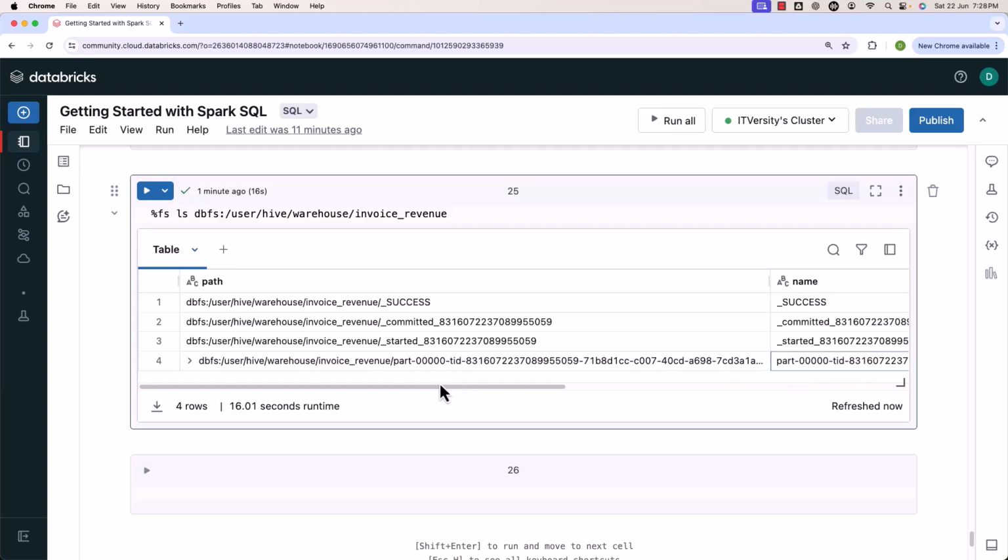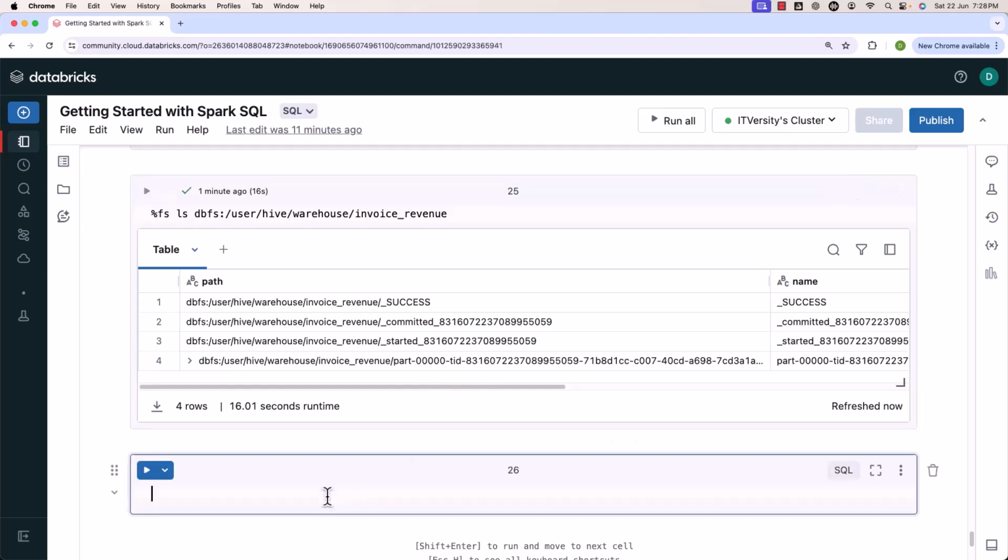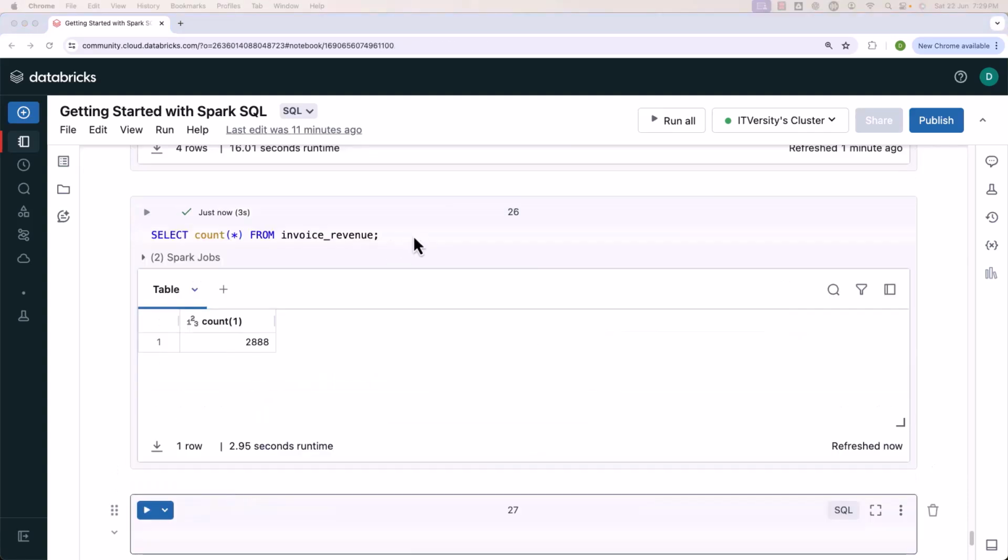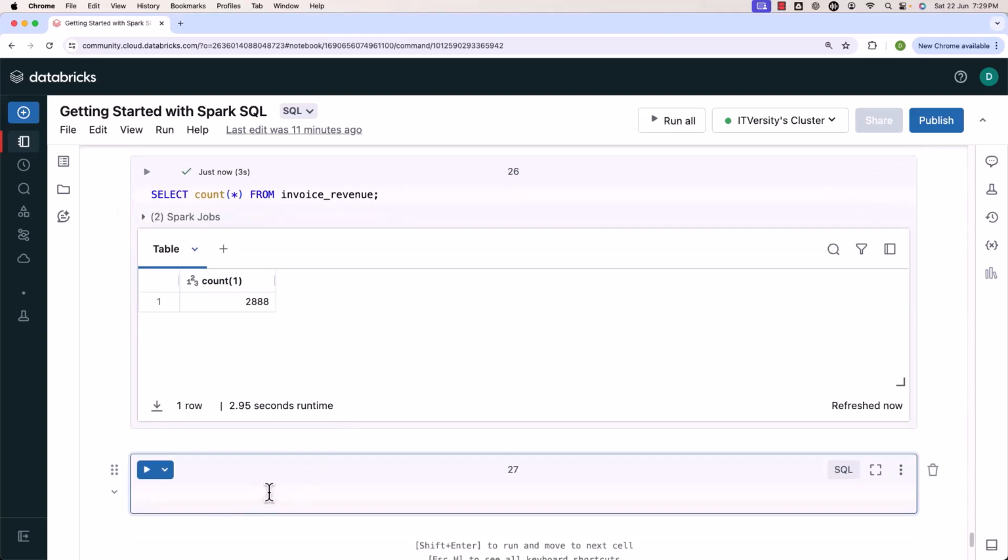and run a couple of queries to ensure data in the target table is populated as per the expectations. The first query which I'm going to run is nothing but a count query. Let me say select count of star from invoice_revenue. Then let's make sure it is successfully run. You can see the count. The count is nothing but 2,888 records.